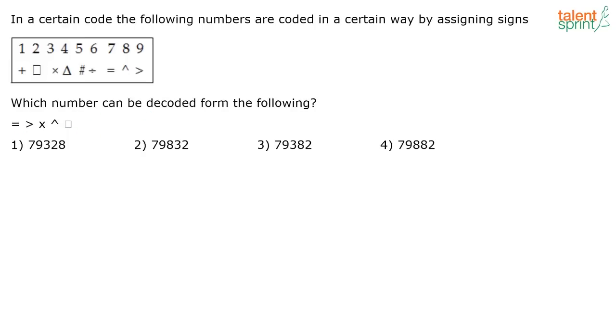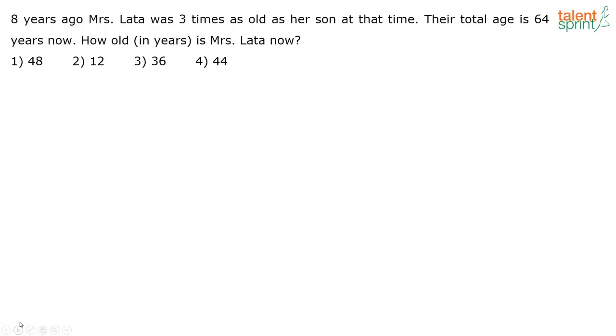What is the decoded form of this? C equal to is 7, greater than is 9, and you have into is 3. So 7, 9, 3, and then you have this symbol that is equal to 8 and square is 2. So 7, 9, 3, 8, 2. That is your answer. Next one.